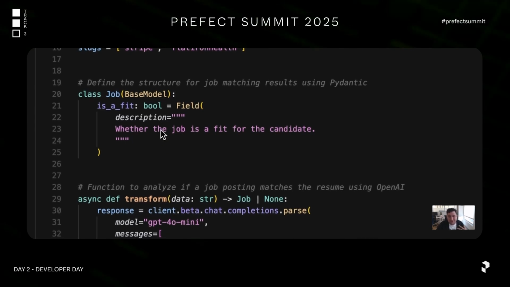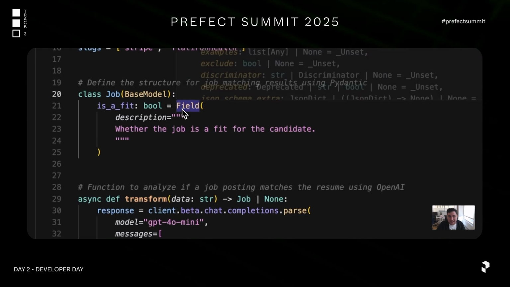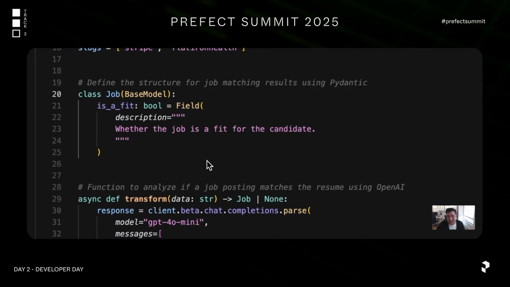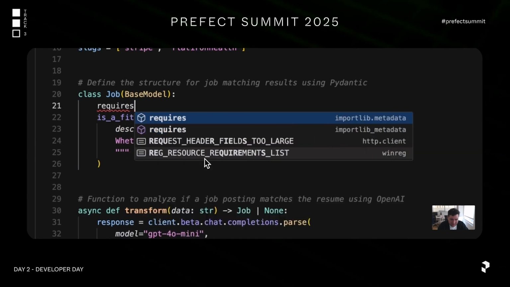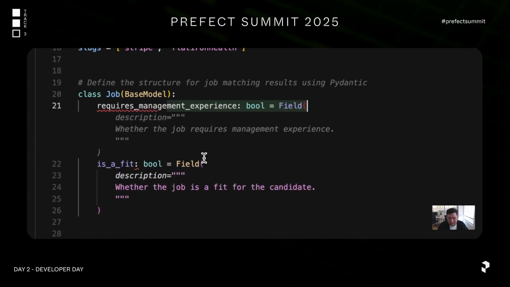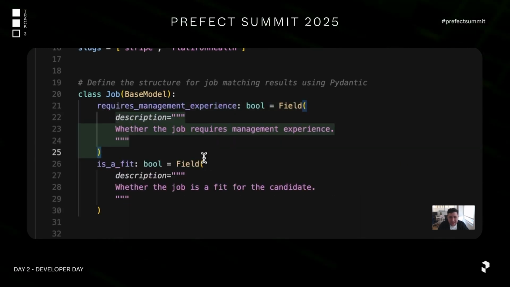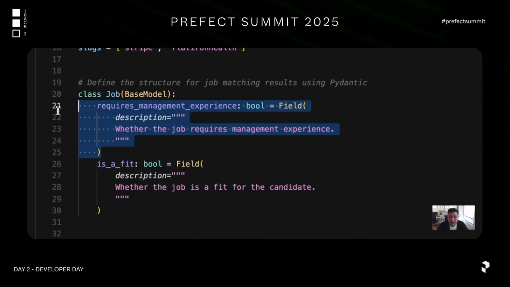So the type of structure I'm going to be coercing out of every single job description is pretty simple. It's trying to figure out, am I actually a good fit or not? Any question that I wanted to ask of this, I could say requires management experience or something like this. And any field that I put on here with the type annotation is going to help me extract this information from the job description. And so you could go really, really hard on this.